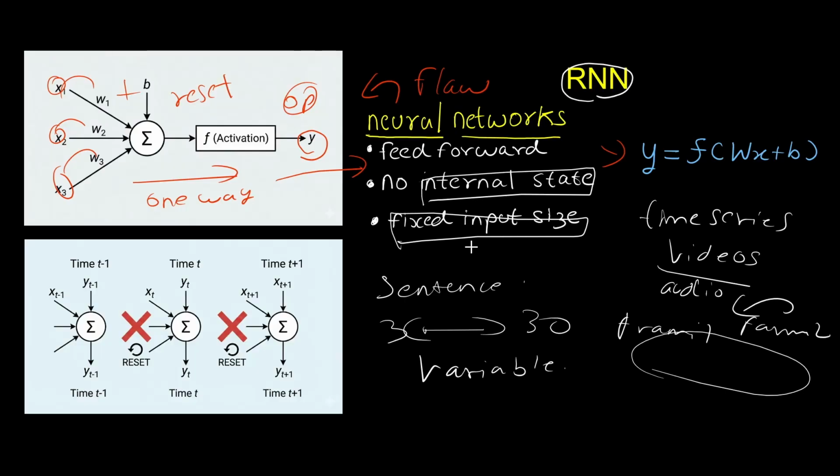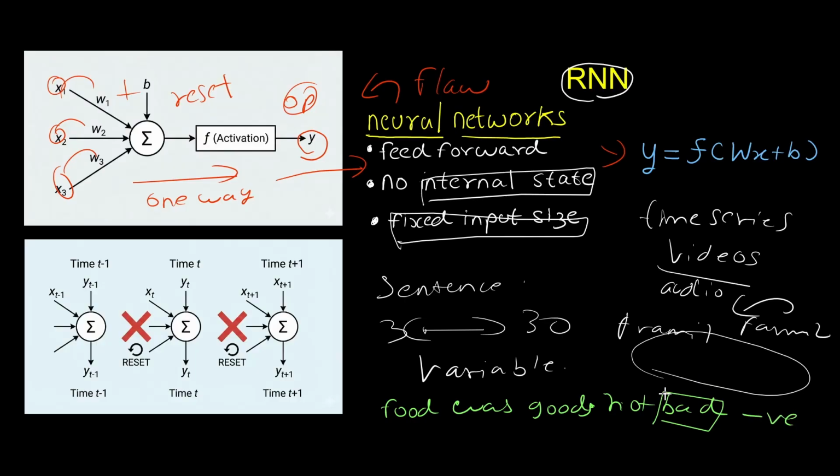Let's take a practical example, this sentence: food was good, not bad. This is a complete sentence. If we do sentiment analysis on this sentence as a human, you can see the food was actually good. The "not bad" is just an indicator that it was actually good. But if we run a traditional neural network for sentiment analysis, it might encounter the word "bad" and immediately think that this sentence is negative.